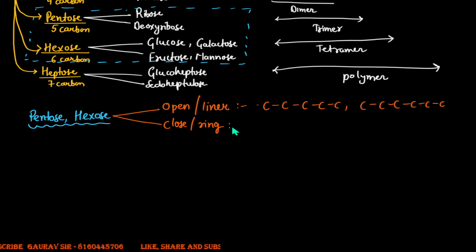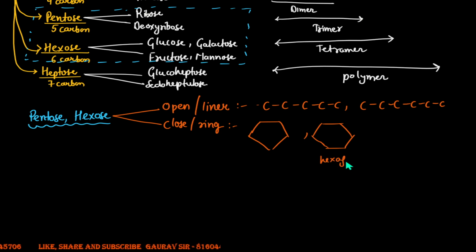If you were to talk about the ring structure, they can have a shape like this. They could have a ring structure, or they could have an open structure, right? That's a hexagon, and that becomes your pentagon.